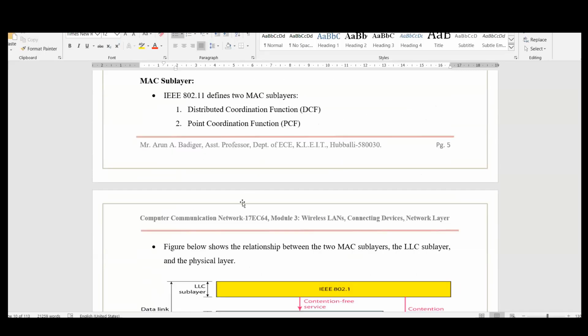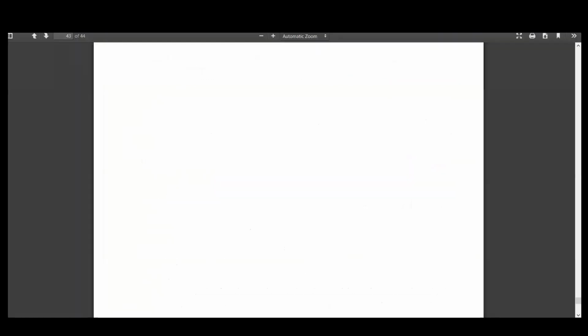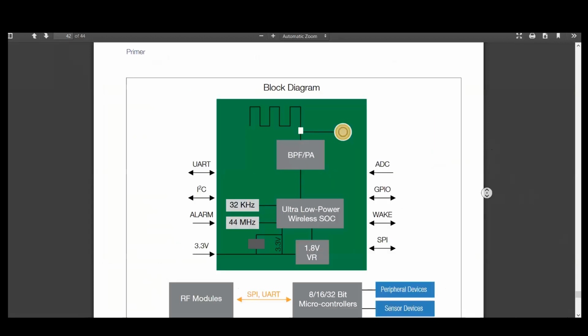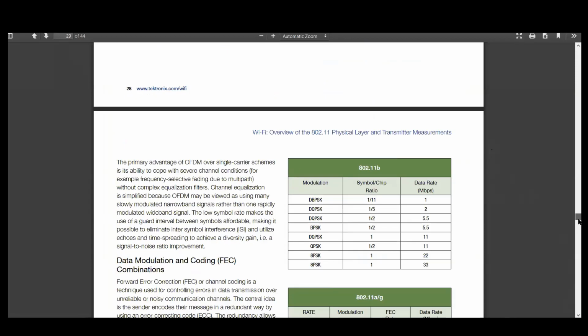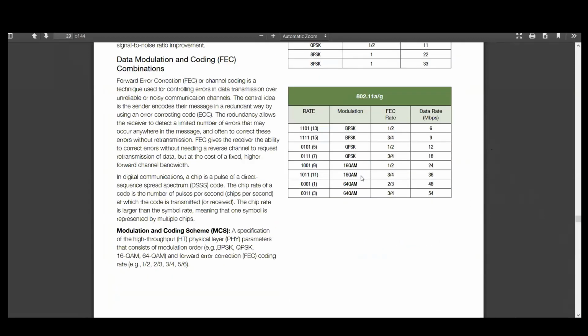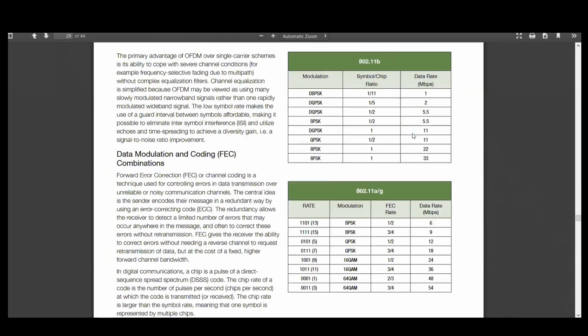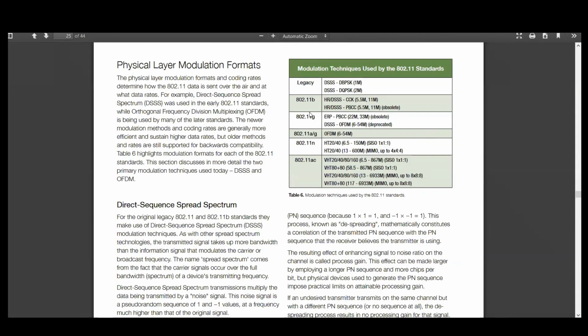Come down to this diagram. We have discussed all these physical layer technologies used in Wi-Fi, but only a few of them. In real time, there are lots of standards, not just one. Let me show you all of the standards. You can see here we can go for 16 QAM, 64 QAM modulation techniques. Let me cover all of them.